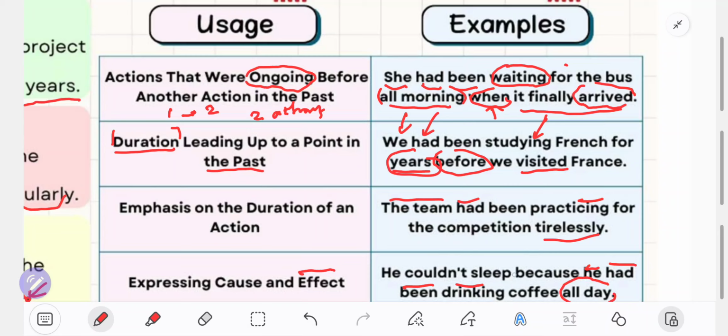And the effect you put first: he couldn't sleep, because this action is in the past time, so you have to put could, not can. Could as verb 2 of can. He couldn't sleep because he had been drinking coffee all day.